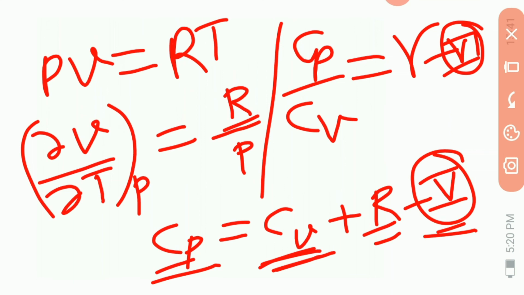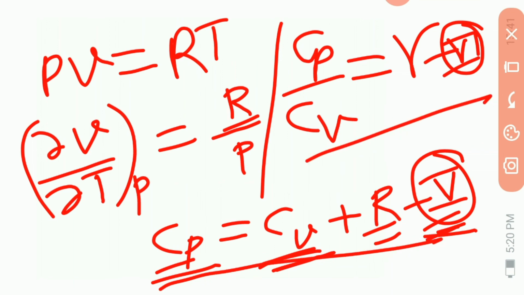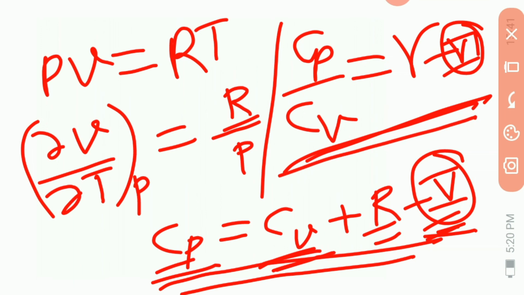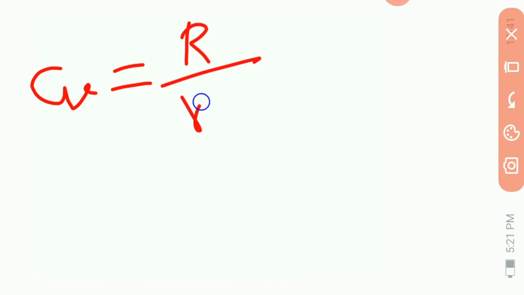Now from equation 5 and from equation 6, what do we get? From these two equations, we get, I will write directly, Cv is equal to R upon gamma minus 1.